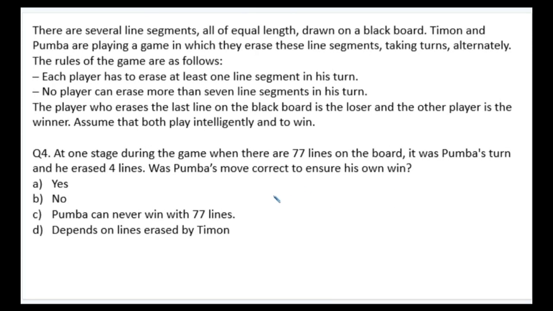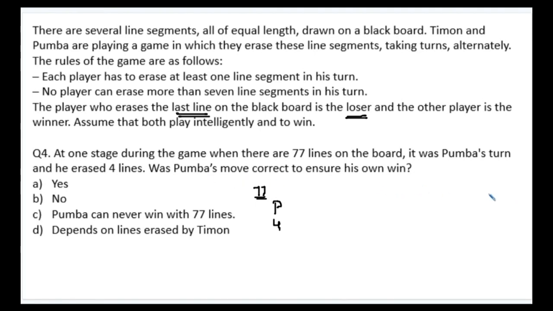Let's quickly move on to the last question. Now, at one stage during the game, see, over here we do not have the same information given as in the third question. So again, this rule applies: the player who erases the last line on the blackboard is the loser. This rule applies once again. At one stage during the game, when there are 77 lines on the board, it was Pumbaa's turn and he erased 4 lines. Was Pumbaa's move correct to ensure his own win?